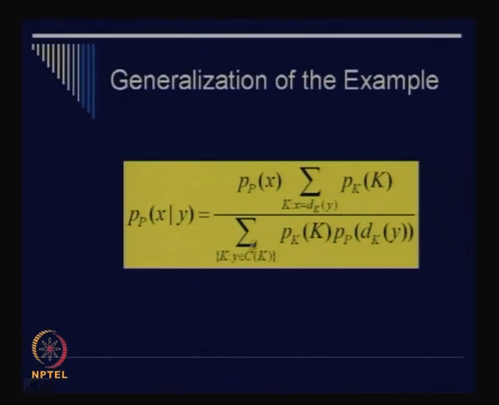The denominator is all possible ways in which you can actually obtain y, because y is the ciphertext. Okay. So you remember in the previous case what did we do? We essentially took the corresponding ciphertext and decrypted it with all possible values of the key and went back to the corresponding plain text, right? And then multiplied with the probability of that plain text. Okay.